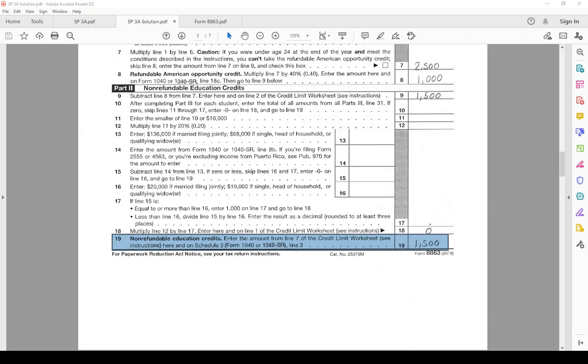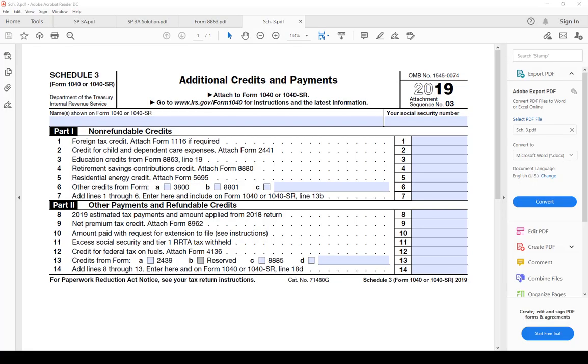What is Schedule 3, line 3? Remember Schedule 3, line 3, it's the additional credits and payments. We had this from Sample Problem 2, where we did the credit for child and dependent care expenses, line 2. We reported $750 in that sample problem. Here, we're not dealing with any child credits, but it's the education credits from 8863. So we populate this 1,500 and we carry down to line 7. There are no other credits. So line 7, the total is 1,500.